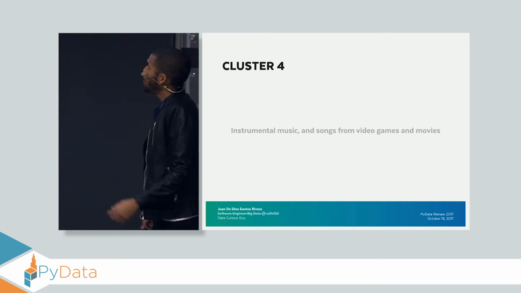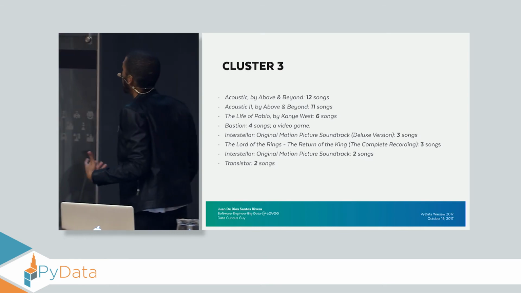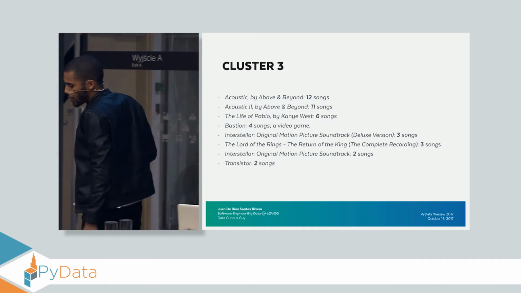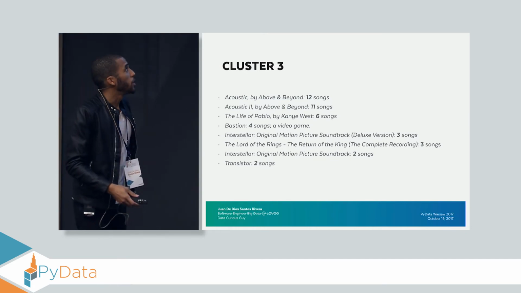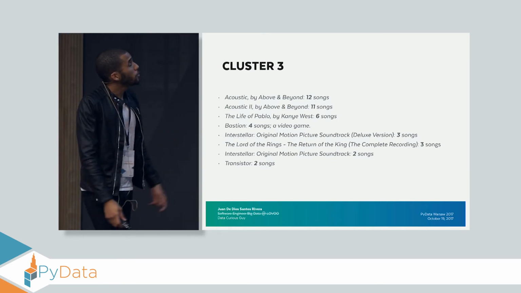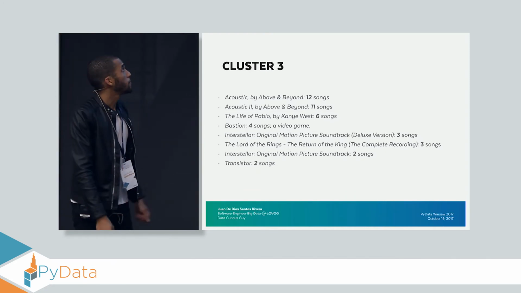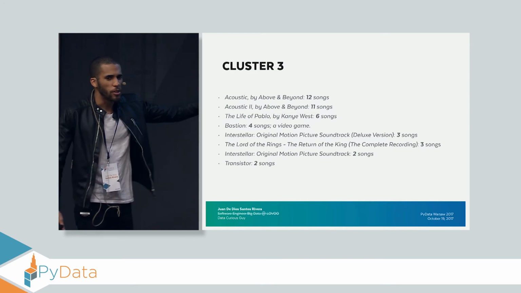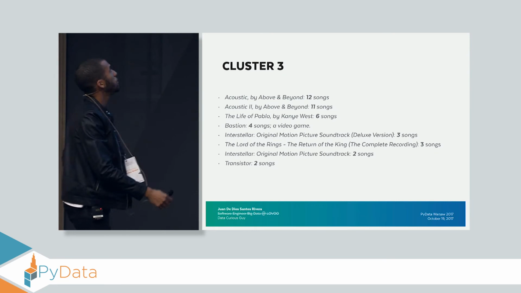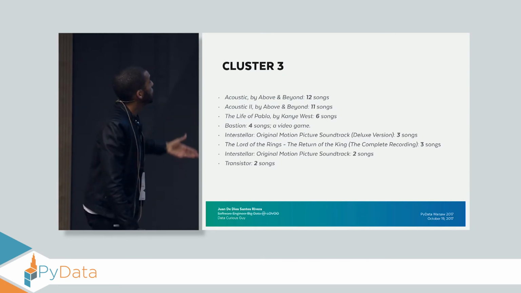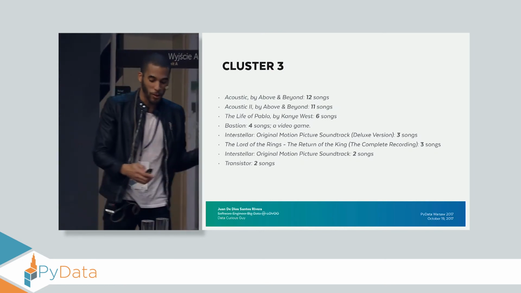But now, let's go to the third cluster. And here it is quite different from the other. It shows more variety. For example, the first 2 albums are called the acoustic albums, and they are by Above and Beyond, an electronic group of musicians. The acoustic albums are acoustic compilations of their songs. So here there's a lot of acousticness. Then we have more Kanye West, and this album is not the really street mode Kanye West. It's more like really cool and easygoing. Then we have more video games, and more Interstellar, and more Lord of the Rings, and whatever.